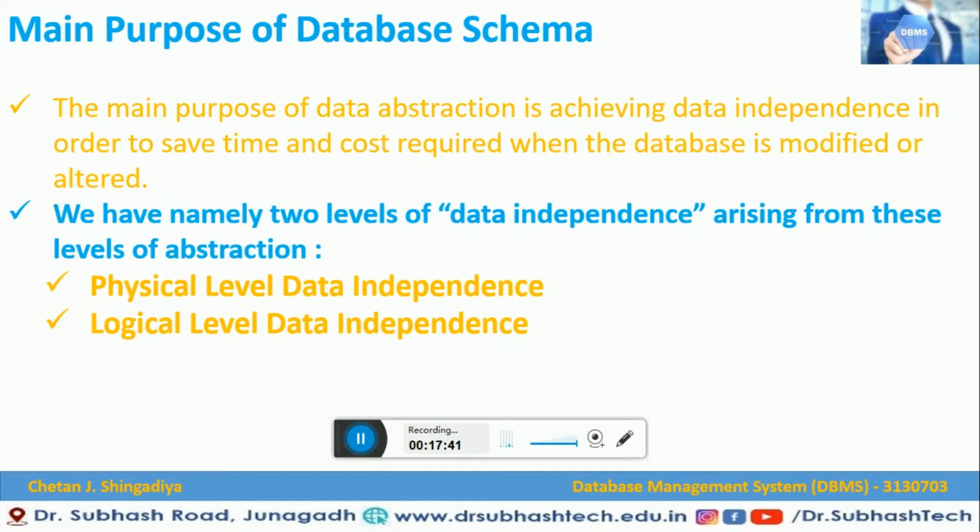We have namely two levels of data independence arising from these levels of abstraction, or we can say we have mainly two types of data independence. One is physical level data independence, another one is logical level data independence.